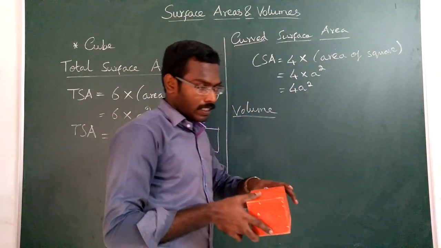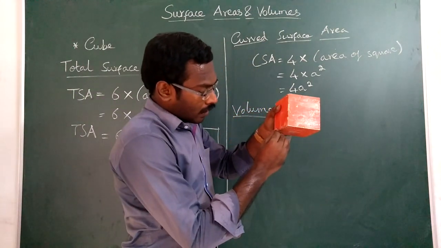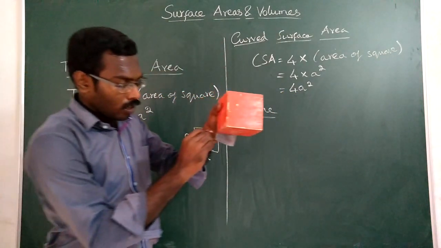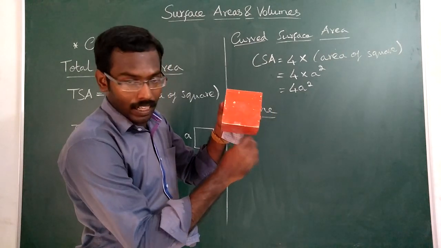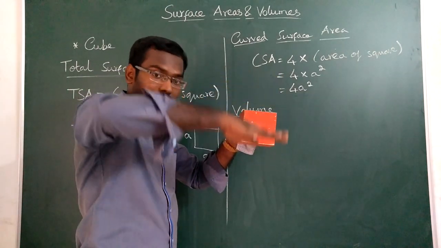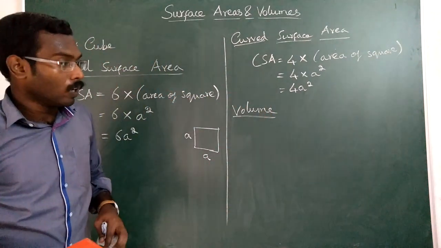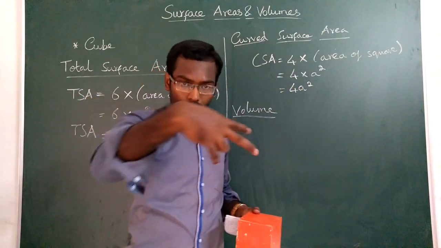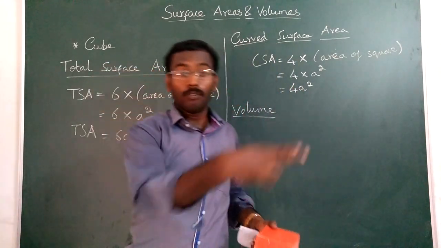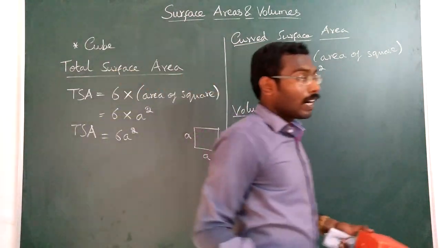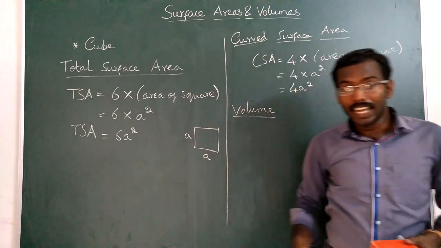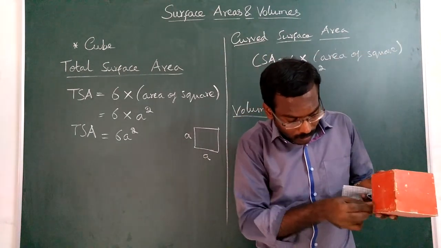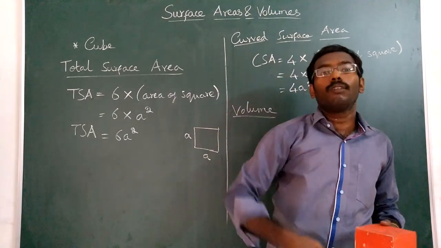So you should imagine this cube is made up of n number of squares. For example, I am first placing a square, then I am placing another square, one above the other. You can do one thing: cut a square shaped paper, 4 centimeter, 4 centimeter, 4 centimeter, 4 centimeter. Cut a 4 centimeter square paper. So you cut some 100 papers like that and place it one above the other. Understood or not? Like this, here one, another one, another one, another one above the other.